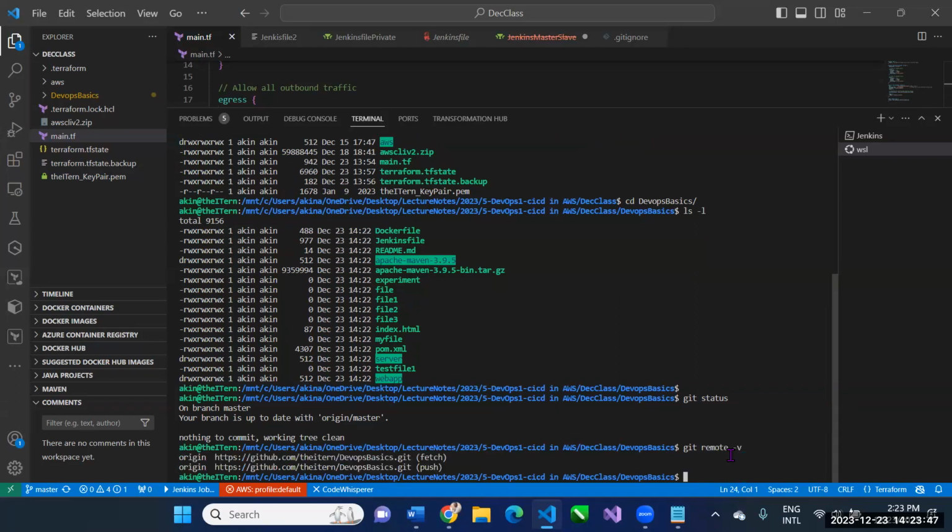If I do git remote -v, it tells me that I am connected to my remote repository. I can recognize the URL. For the purpose of fetching code, it will fetch from my remote repository, and for pushing code, it will push to my remote repository. That's fine.